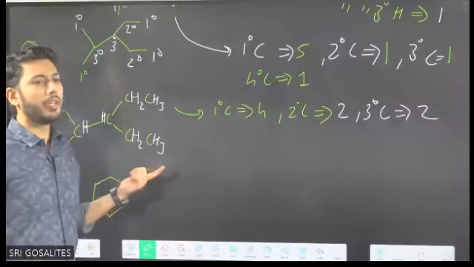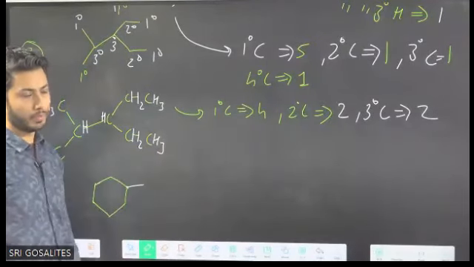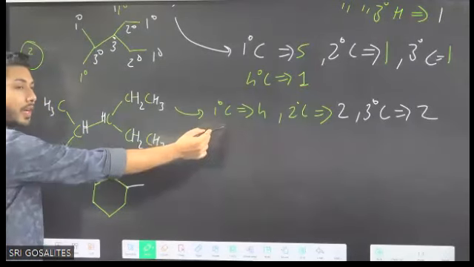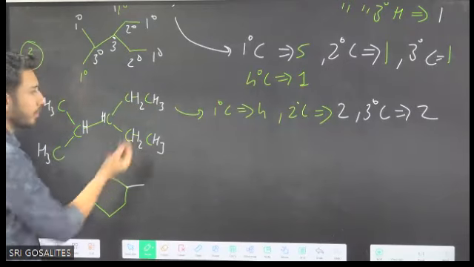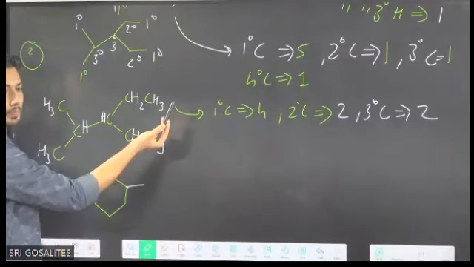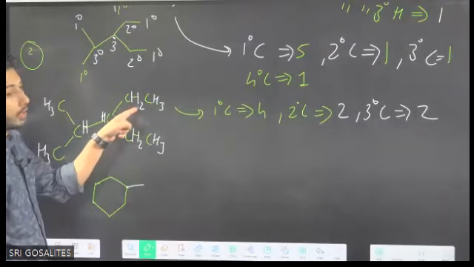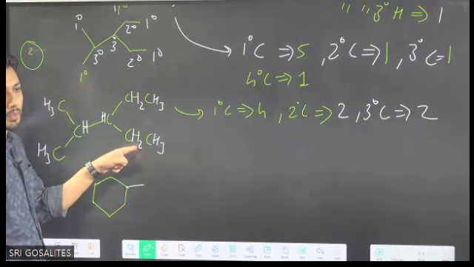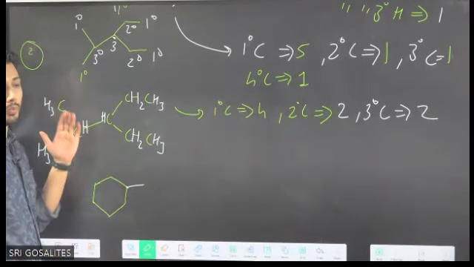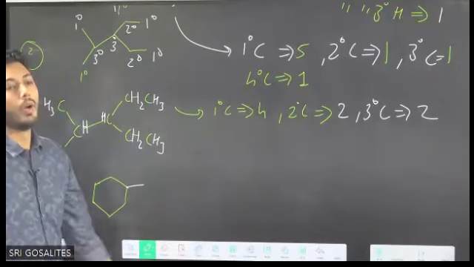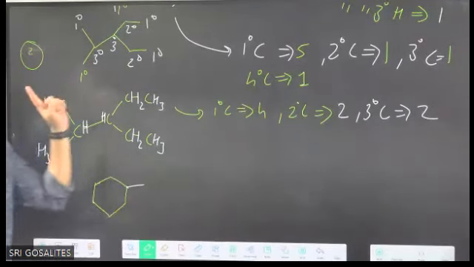In this case, whatever the degree of carbon, the same will be the degree of hydrogen. For example, how many primary carbons are there? 4. CH3, CH3, CH3, CH3. How many hydrogens? 4 into 3, 12. Simple. How many secondary carbons? 2. Hydrogen, 2 plus 2, 4. Tertiary carbon, 2. Each contains 1 hydrogen. So whatever is the degree of carbon will be the degree of its hydrogen. And quaternary carbon has no hydrogen.